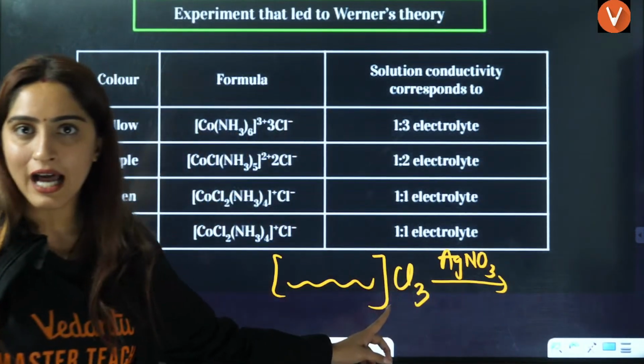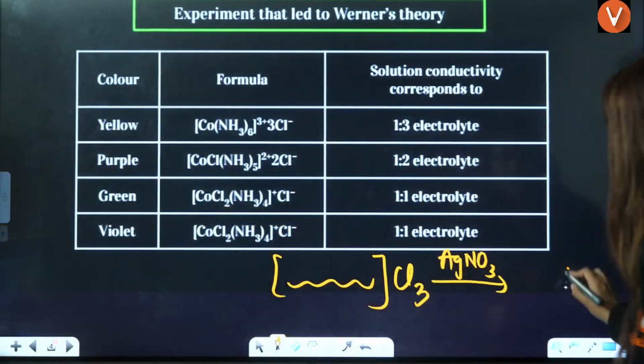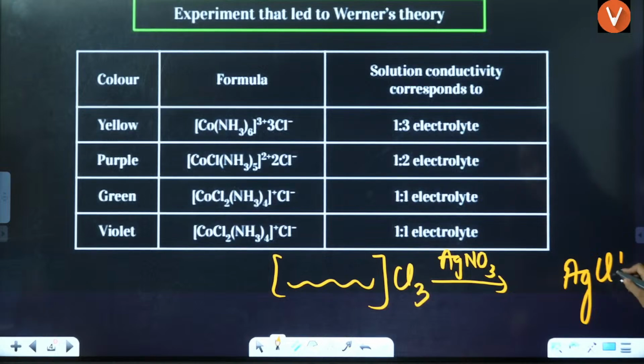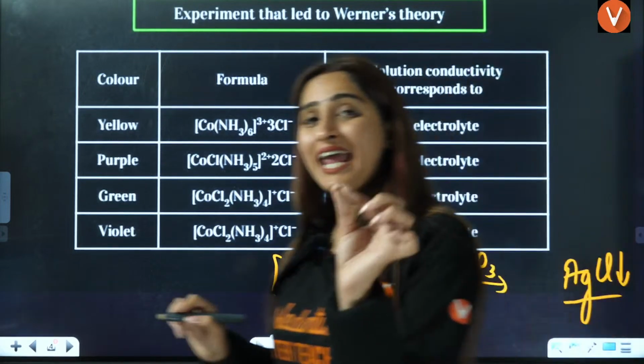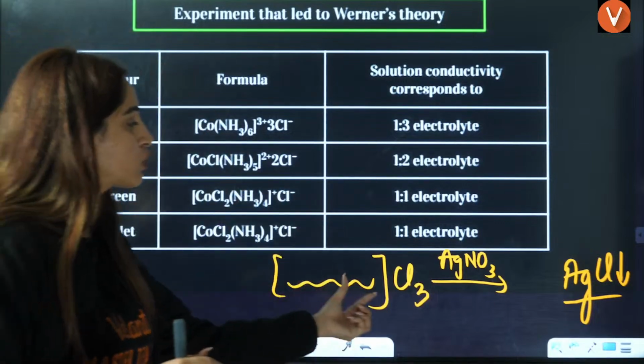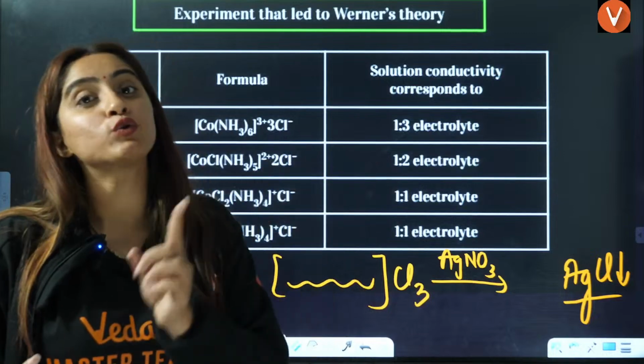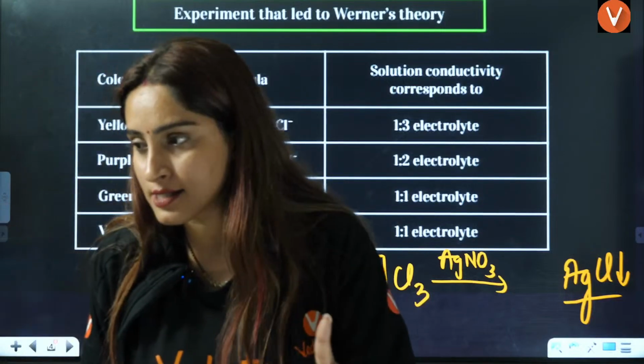Because chloride ion with Ag forms AgCl precipitates. So the AgCl precipitates are going to tell how much amount of Cl there is outside the coordination bracket. According to that, we will define the answer.